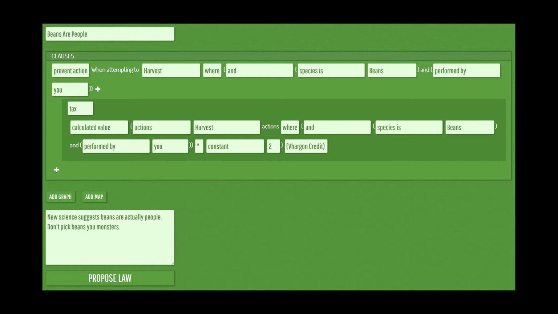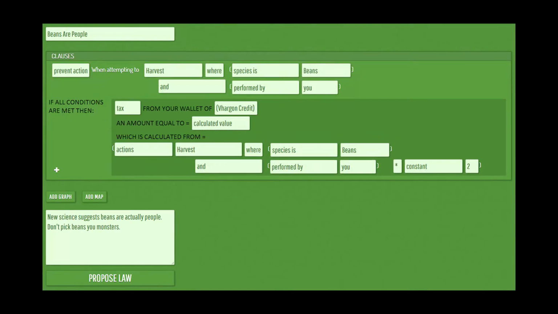Here's a law I wrote. Let's break down what selections fit into what categories, and then rearrange them for it to make more sense, because right now this interface isn't very intuitive. These are the structures, these are the variables, and these are the values. Now, let's just... There we go. Okay, this will make a lot more sense.